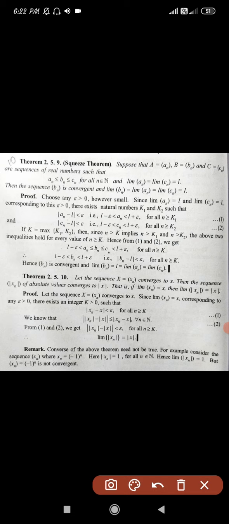So therefore l minus epsilon less than bn less than l plus epsilon, that is mod of bn minus l less than epsilon for all n greater than or equal to k. Hence bn is convergent and limit of bn equal to l, which is equal to limit of an and also limit of cn.